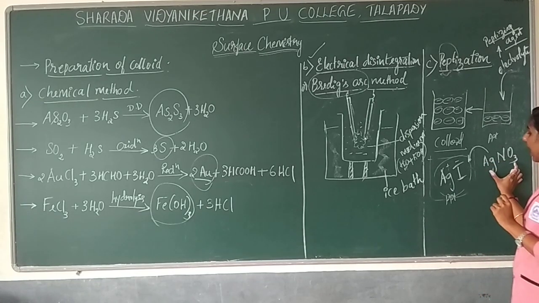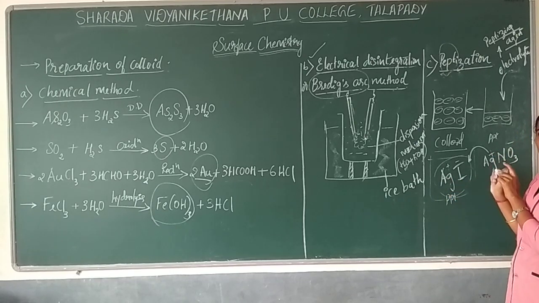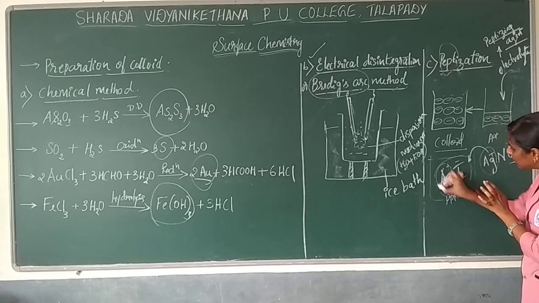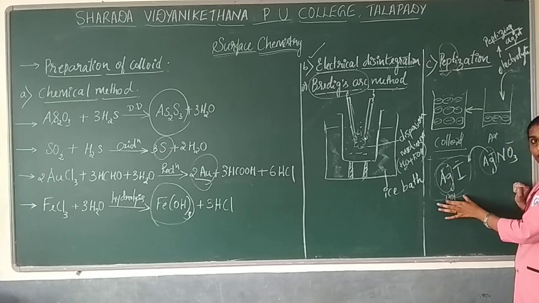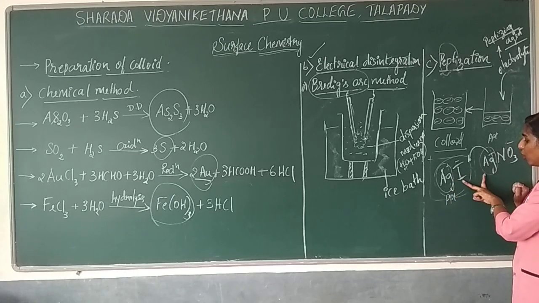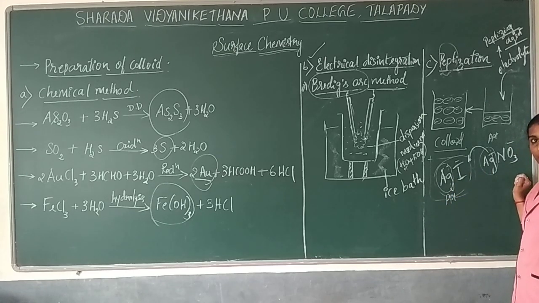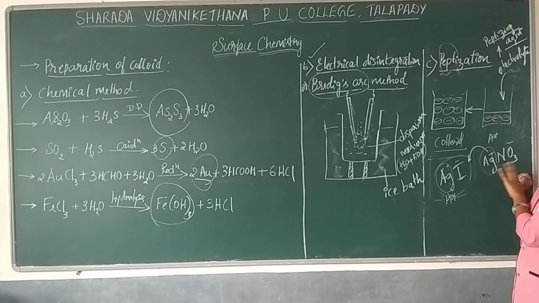So why can I add AgNO3? Because this reagent contains Ag+ and NO3-. So these are common. As I said, when you are adding an electrolyte, you should see which precipitate you are getting. In both cases, one common ion should be there. Either it can be positive or you can take negative also. If any electrolyte has a negative iodide ion, that electrolyte also you can take over here.